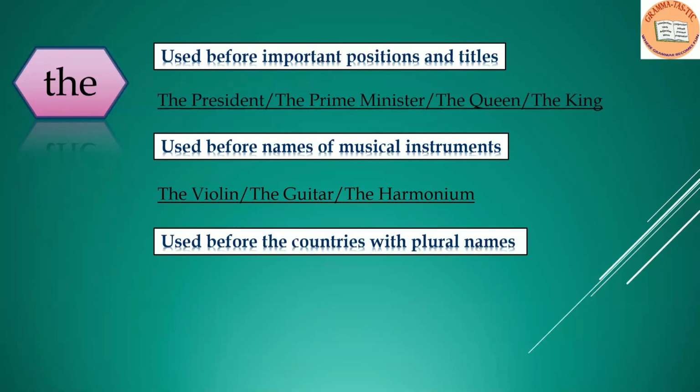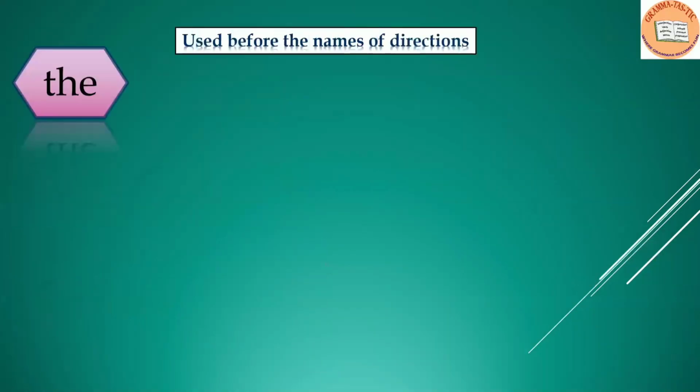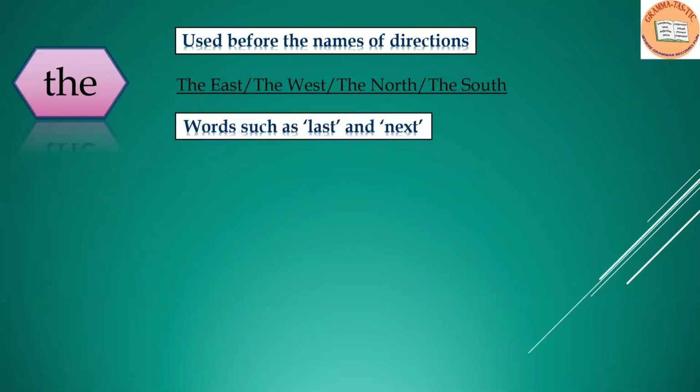Used before the countries with plural names. The United States of America, the Netherlands. So any country which ends with S, the article the is used before it. Moving on to the next group, the names of directions: the east, the west, the north, the south. Words such as last and next, the last phase, or the next candidate.